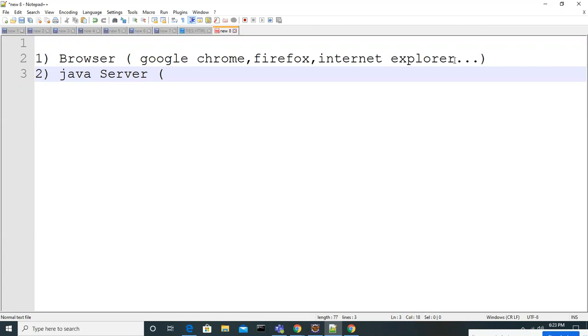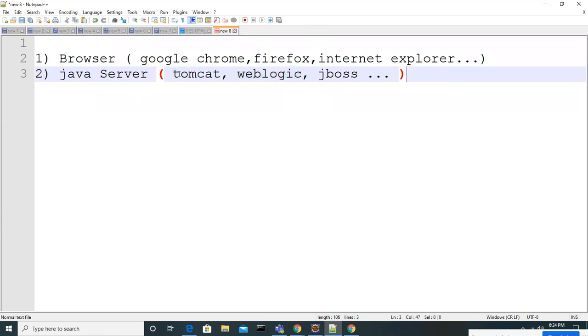Examples of Java servers are Tomcat, WebLogic, JBoss. These are all Java servers, guys. There are many other things, but Tomcat, WebLogic, JBoss, something like that.